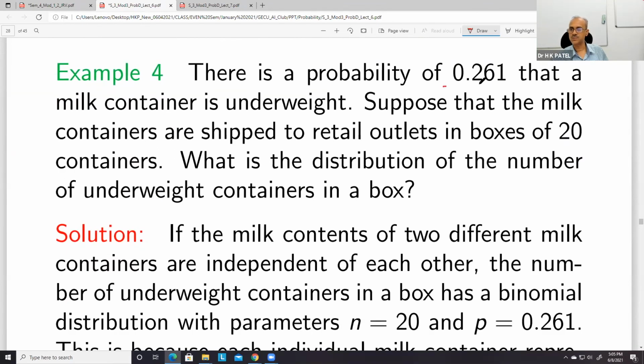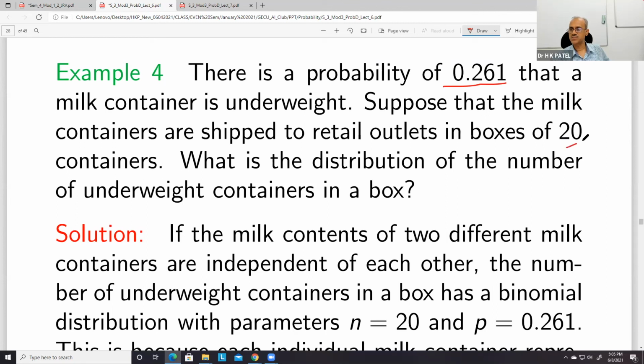Okay, so let us see this problem. Here the probability is 0.261 that a milk container is underweight. Suppose that the milk containers are shipped to retail outlets in boxes of 20 containers. So what is the distribution of the number of underweight containers in a box?